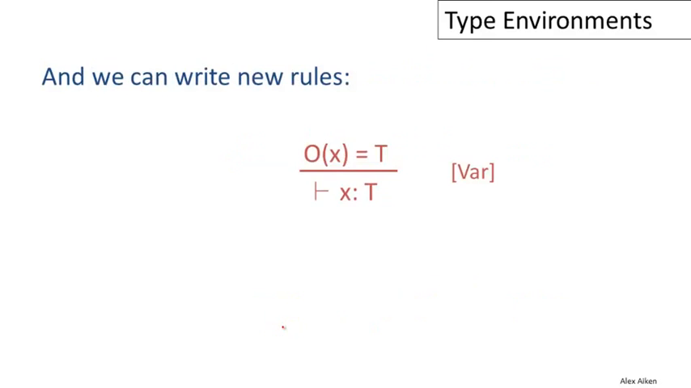And we can also write new rules. So now our big problem with free variables becomes a very easy problem. If I want to know what the type of X is, and there's a missing O here, I simply look it up in my object environment. So under the assumption that the variables have the types given by O, what is the type of X? Well, I look up in O what the type of X is assumed to be, and then I can prove that X has that type T.